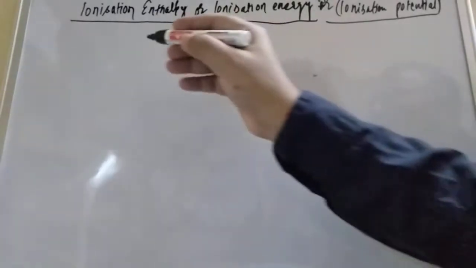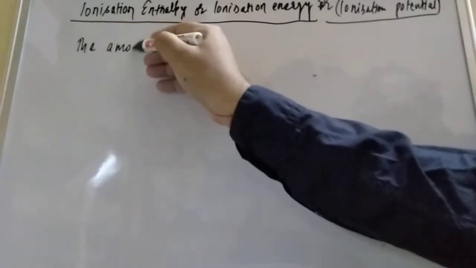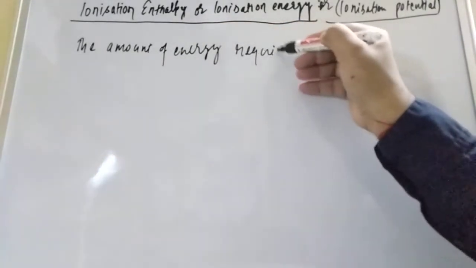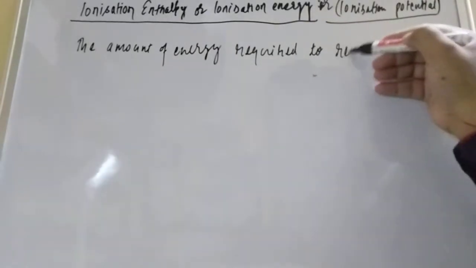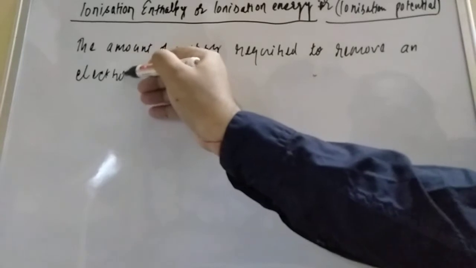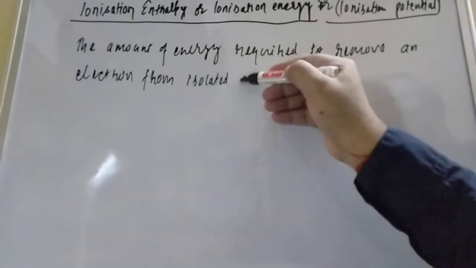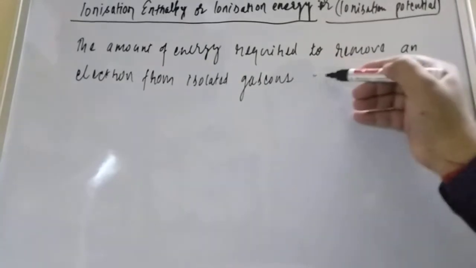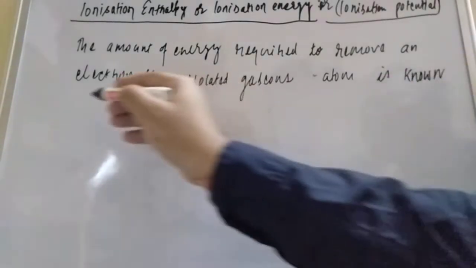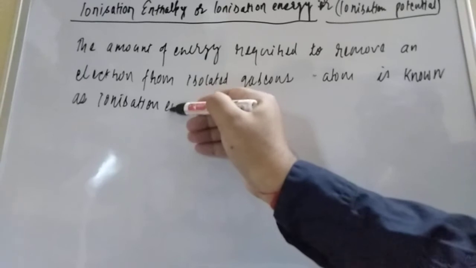The amount of energy required to remove an electron from an isolated gaseous atom is known as ionization enthalpy.